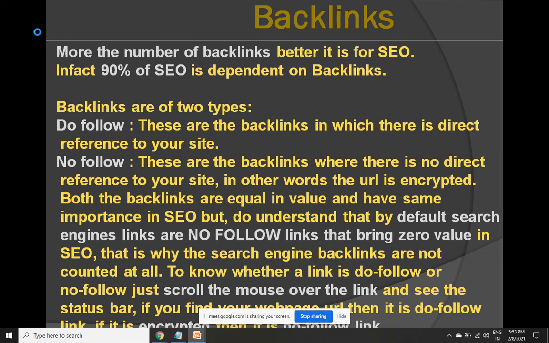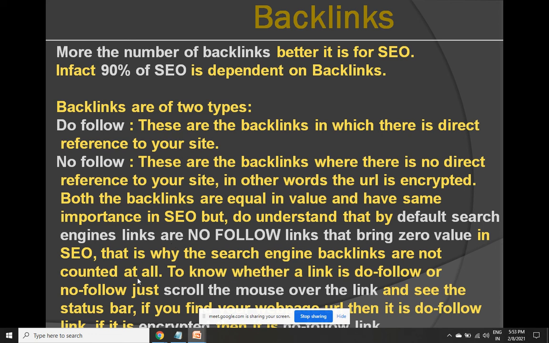90% of the SEO, I told you, is dependent upon backlinks. These are the backlinks which have a direct reference to your page. This is like a direct flight, this is like a one-stop flight. Some intermediary page will come in between, which will be there for a very short time. So that backlink is not directly passed. These are the backlinks where there is no direct reference to your site. In other words, the URL is encrypted. Both the backlinks are equal in value and have the same importance in SEO. But do understand, by default, search engine links are no follow and have zero value in SEO. That is why search engines are not counted at all.